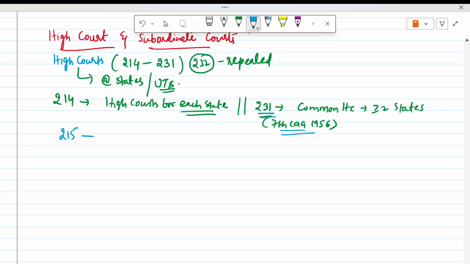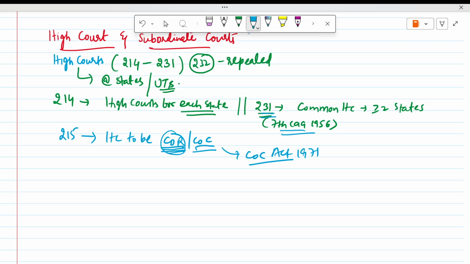Then Article 215: High Courts to be a court of record, with power to punish for contempt of court. So what is a court of record? Whatever record it maintains is perpetually maintained as a record and is followed as a rule. Contempt of court is not defined in the Constitution as such, but it is given in the Contempt of Courts Act 1971.